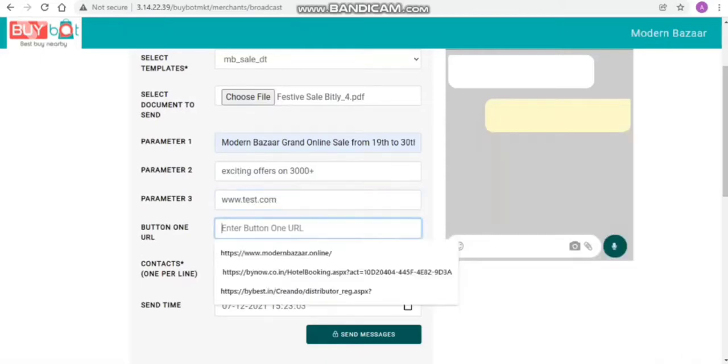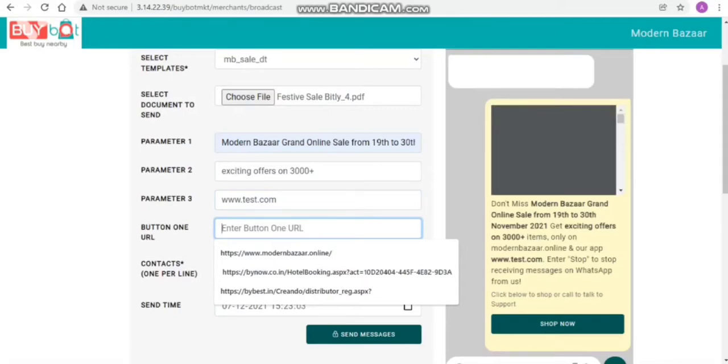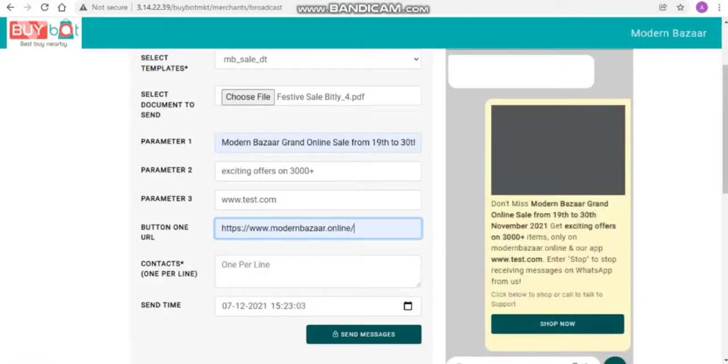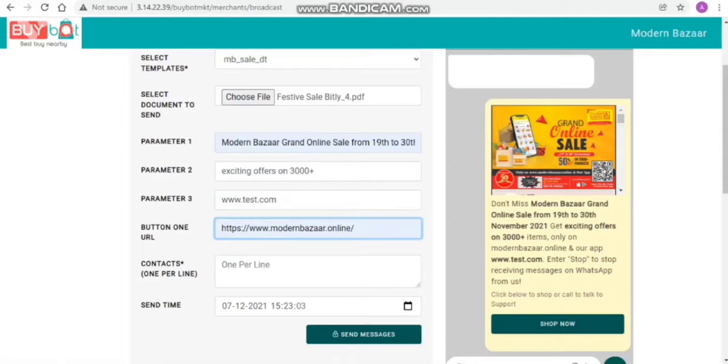And then the URL on which a merchant wants to redirect to the customer. Let's suppose if we are taking an example of Modern Bazaar, so Modern Bazaar wants to redirect their customer to their website. So here we can enter the URL of the particular website.